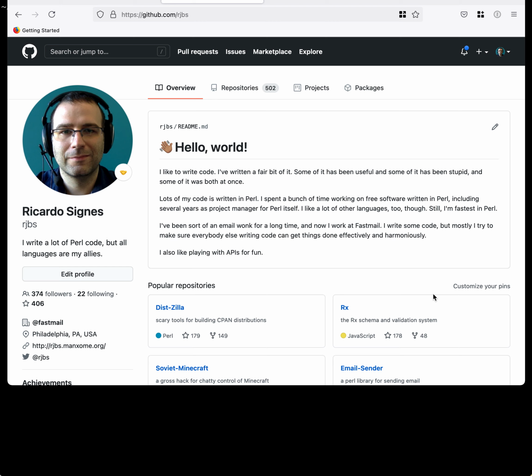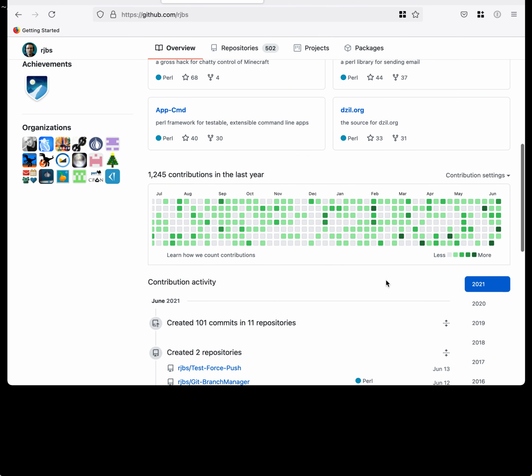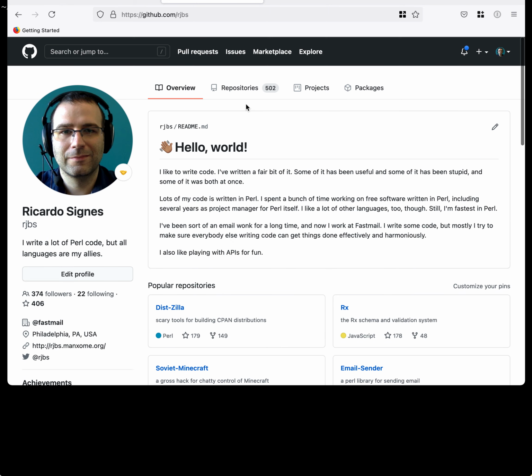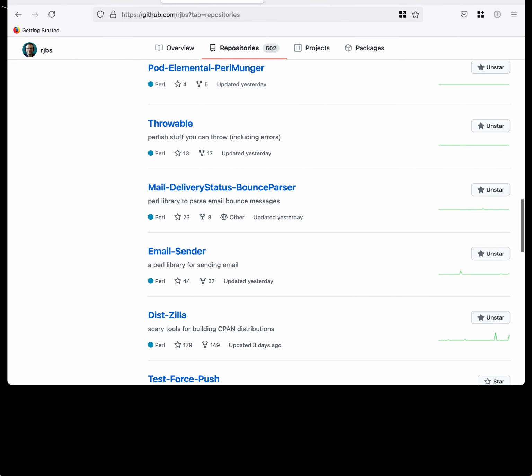Picture there, and this is my GitHub page. I maintain a lot of open source software. You can see some of it listed here. You can see my contributions, which have gotten steadily less over the years, and my 500 repositories, which are not all things that I wrote, but many of them are things I wrote or that I've taken over maintenance of, and I try to keep going.